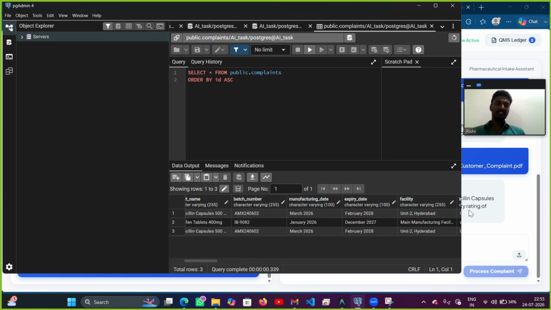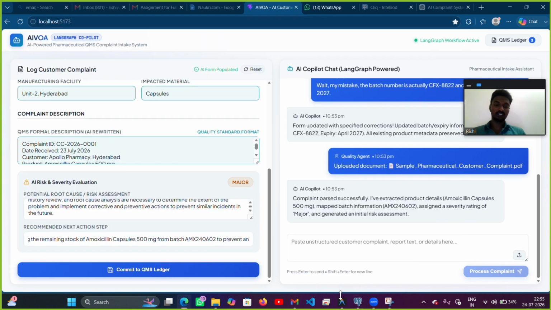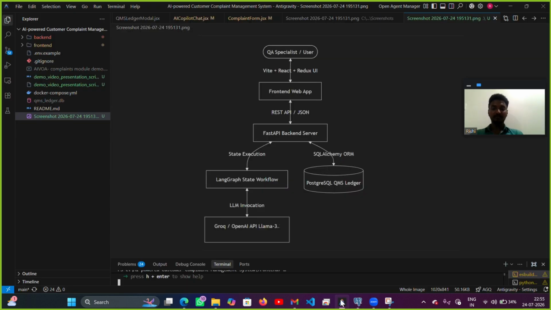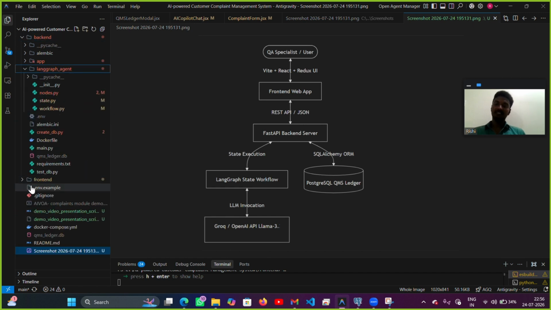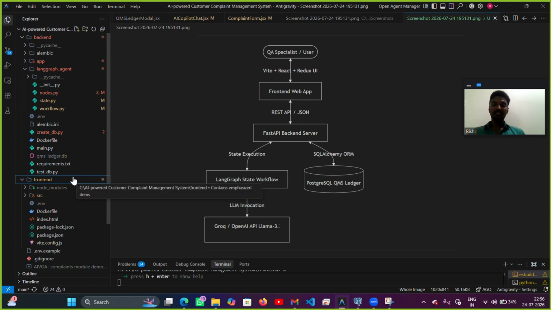I will explain the schema and the post structure right now. Here is the code frame where I have used the backend, the LangGraph agent, and the front end, which will be easy for the reviewer to clone the complete code at a time.